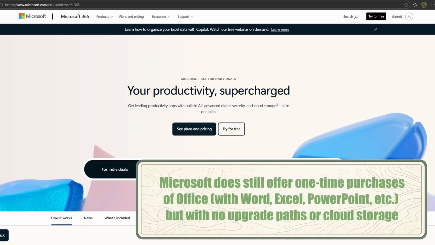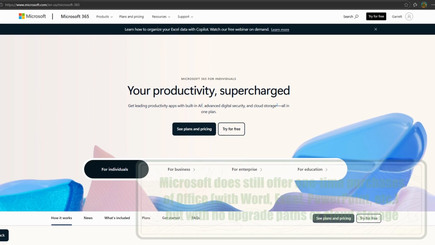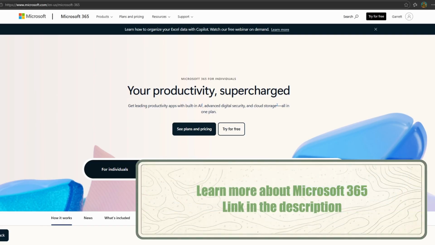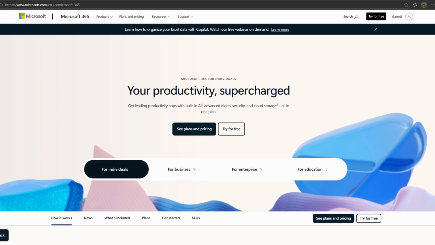Now, years ago, you could buy Microsoft Office one time and own it forever. But now, Microsoft primarily offers their apps through a subscription, and that is called Microsoft 365. So think of it like this. Instead of buying a toolbox once, you're essentially renting the toolbox, but it's always updated and available everywhere. And this is the page where you would get started.